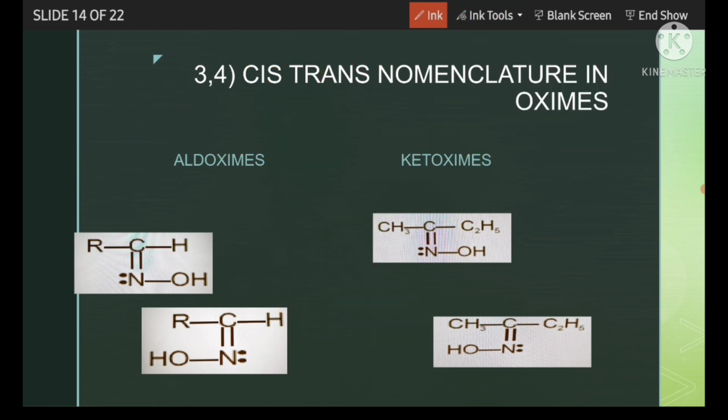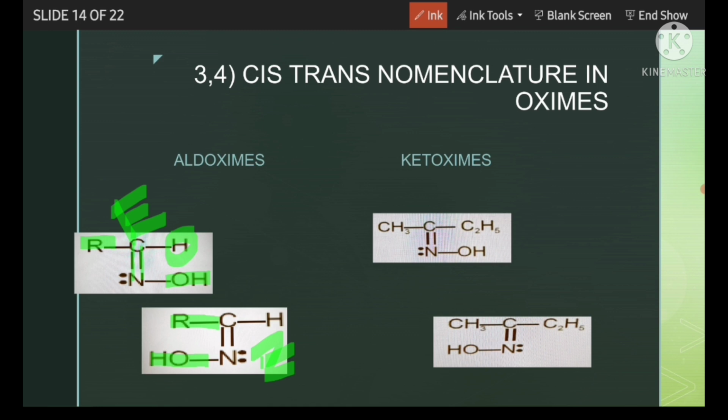So let's see here, it is an aldoxime. Here R and OH are in opposite directions, so it is E, and here R and OH are in the same direction, so it will be Z. Similarly, if we react a ketone with hydroxylamine, that will generate ketoximes, similar to aldoximes.